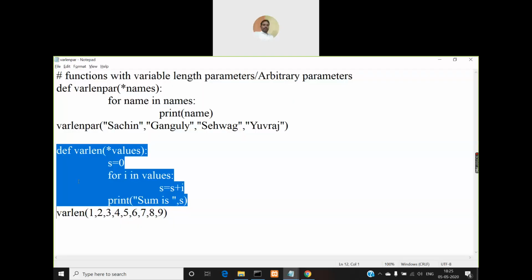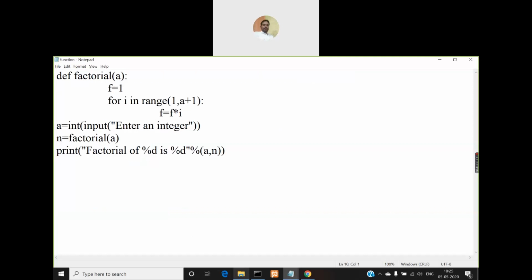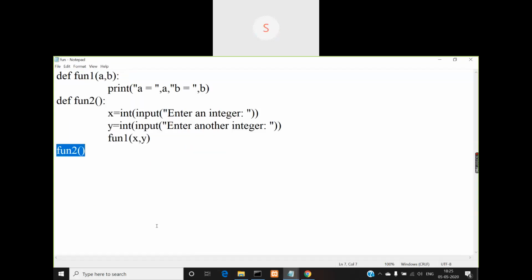Yes, sir. Now we have completed keyword parameters and variable length or arbitrary parameters, right? And the first functions that we have seen here, the factorial or this function fun1, fun2, these are called required parameter functions. A, B are required parameters because you cannot call this function without passing these two values. So that's why we call them required parameters.